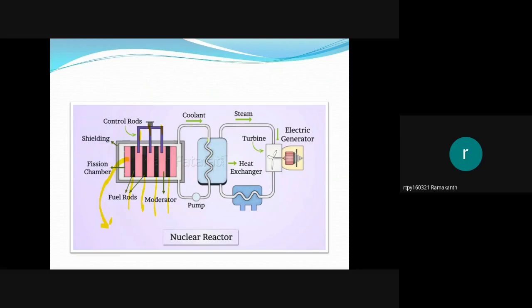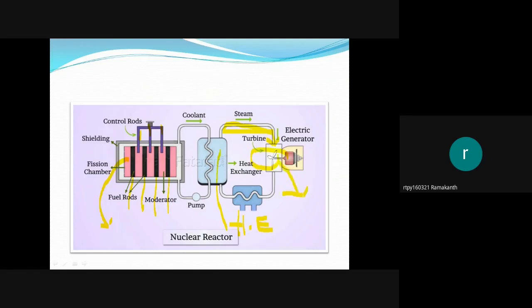This water comes into the heat exchanger. This is a heat exchanger, H.E. Here the pipe is surrounded again by cool water. In this heat exchanger, the water is at normal pressure only. When the exchange of heat takes place, this water in the heat exchanger converts into vapor, and we collect this steam. The steam is used to rotate the turbines, and when the turbine rotates, electricity is generated.